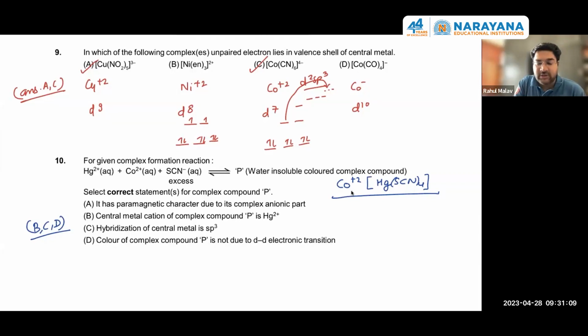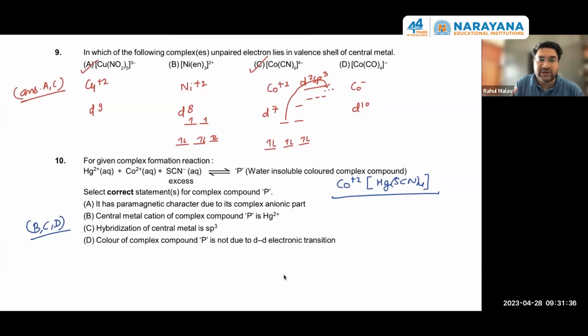A complex as a whole is colored for some reasons, like a d-d transition can be there, or some ligand to metal charge transfer, or metal to ligand charge transfer. So the d-d electronic transition will be there in cobalt +2. Most probably it will be because of cobalt +2.